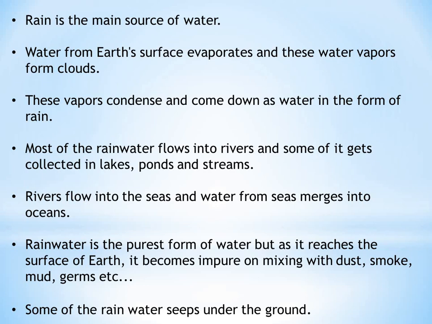So rainwater is the purest form of water, but as it reaches the surface of Earth, it becomes impure because it gets mixed with dust, smoke, mud and germs, etc. So if you collect the rainwater directly from the sky, then it will be a pure one. But if you collect it from your railing, then it is not a good one.